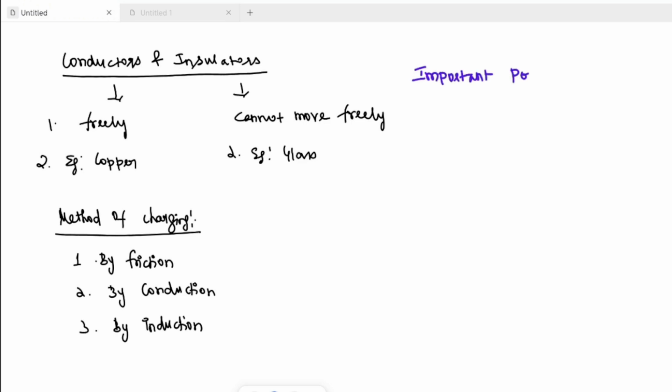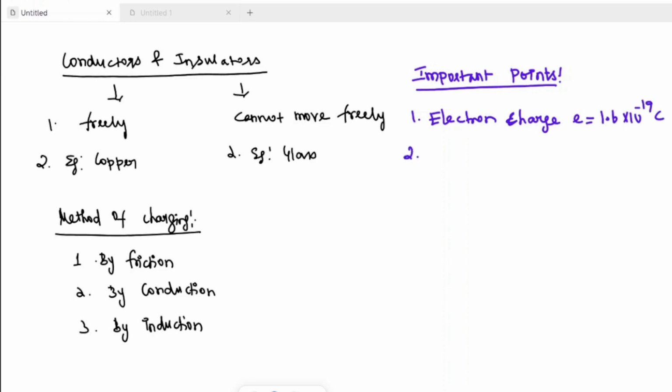So then, important points. What is meant by electron charge, we need to know. We will use it everywhere. Then e is equal to 1.6 into 10 power minus 19 Coulomb.